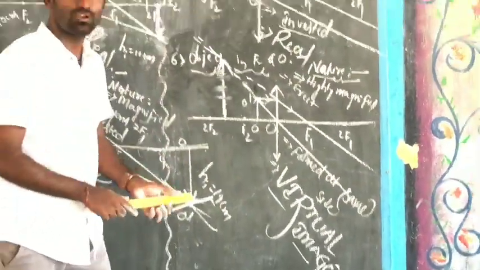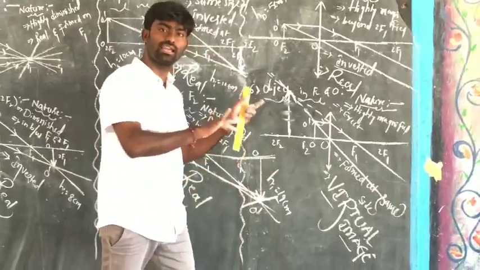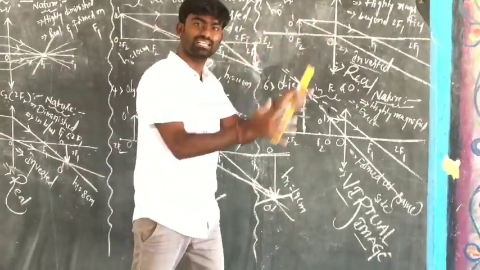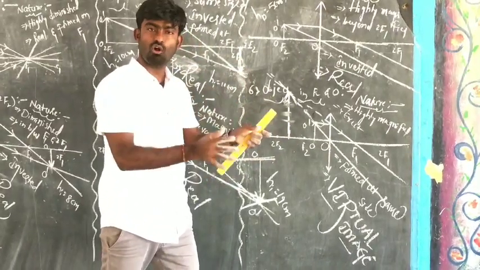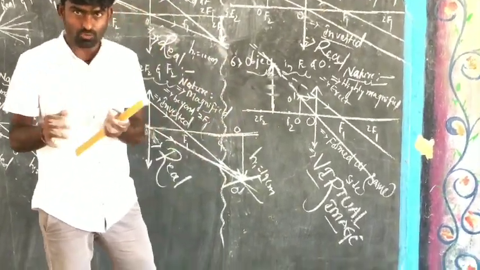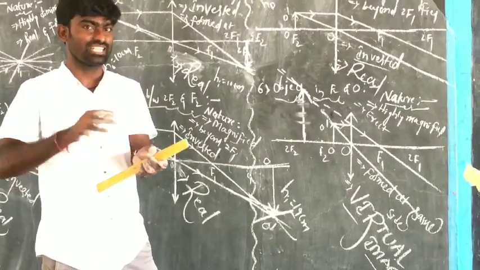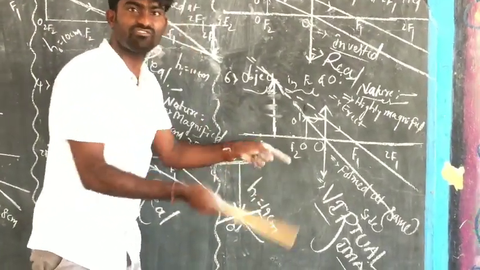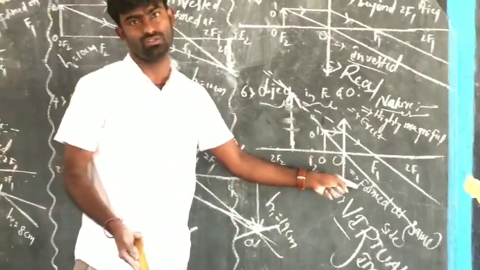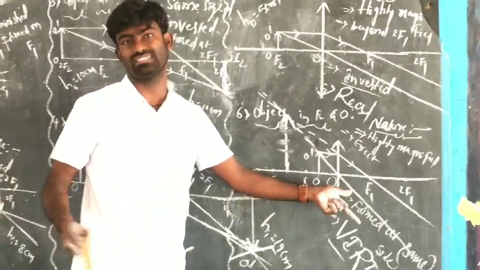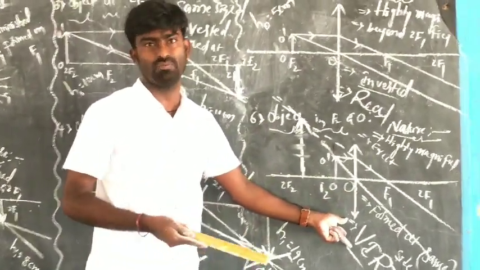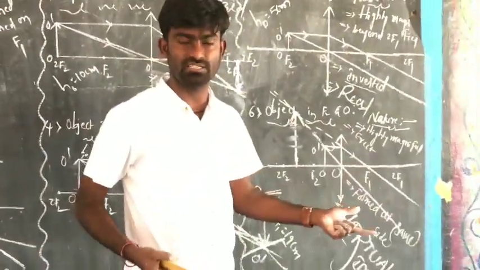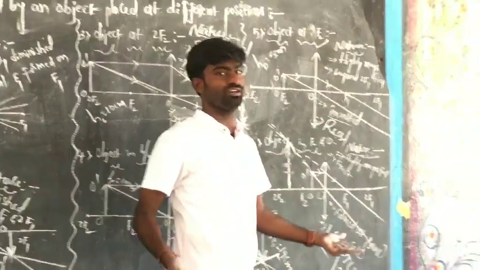So followed by this, we can get the differences between real image and virtual image. An image which can be formed on a screen is called a real image, while an image which cannot be captured, which cannot be obtained on a screen, is called a virtual image. That is the difference between real image and virtual image. There might be a chance to ask this question in the public examination: to get the virtual image by using a biconvex lens, which case is preferred?